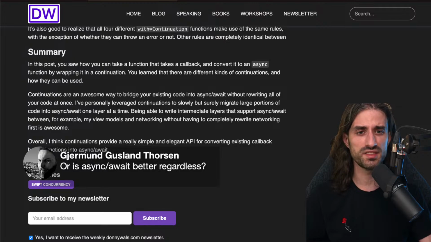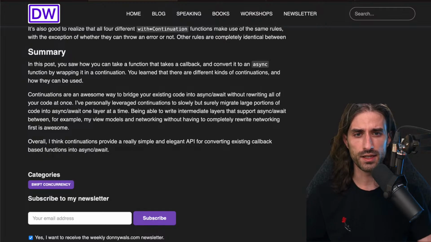Either because you're using some existing code that uses Combine already. But if you can use async await for simple stuff, it should be much easier. Just make sure that you learn about what the main actor is. This is what will allow you, in the context of Swift concurrency, to make sure that your code that touches your UI is indeed running on the main thread. I'm not sure we're going to cover this in this live stream, but I have a video on my channel which is called, I think, Understanding What Main Actor Does in 90 Seconds. So I can only recommend that you check it out.